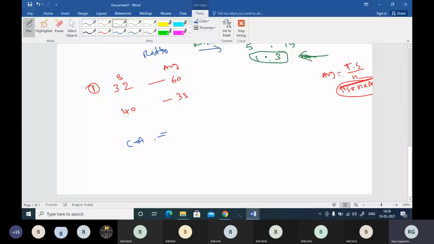You please understand the meaning. Average is total sum by number of terms. Total sum equals number of terms into average.